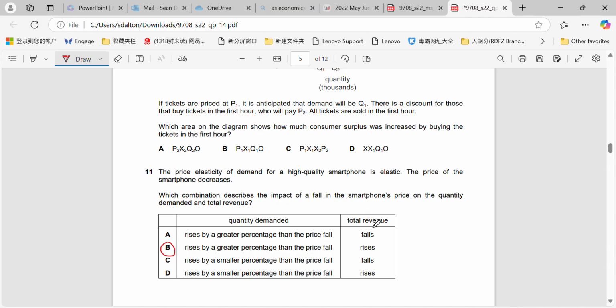Inelastic, price up. Elastic, price up: quantity demanded will drop by a greater percentage than the price increase, and the total revenue will fall. Elastic is price up, total revenue in the opposite direction. So price up, total revenue down. Price down, total revenue up. And inelastic, price up, total revenue up. Price down, total revenue down.